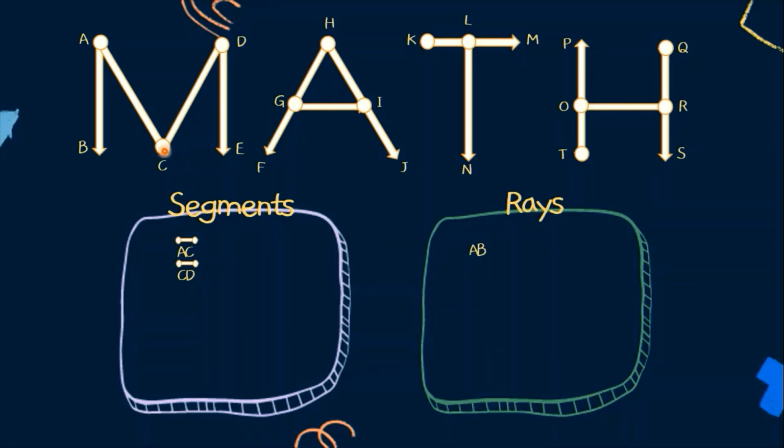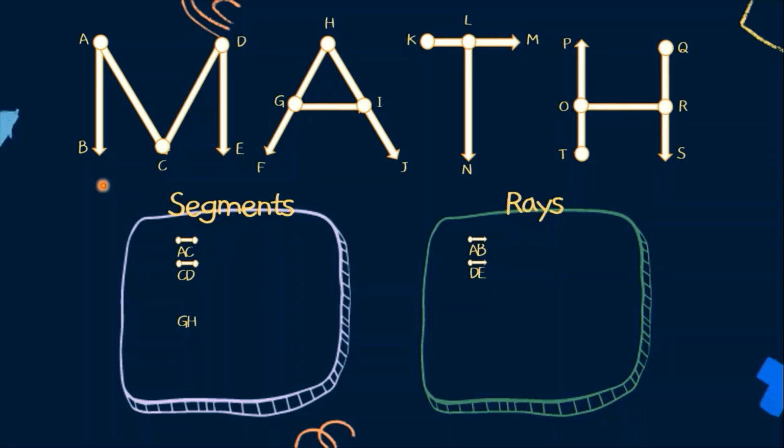For rays, we have AB. Ang origin natin sa ray AB ay yung A. So, we have to be mindful. Meron pang isang ray DE na ang origin natin ay D. Ayun lamang naman yung ating segments and rays for letter M. Punta tayo sa letter A.